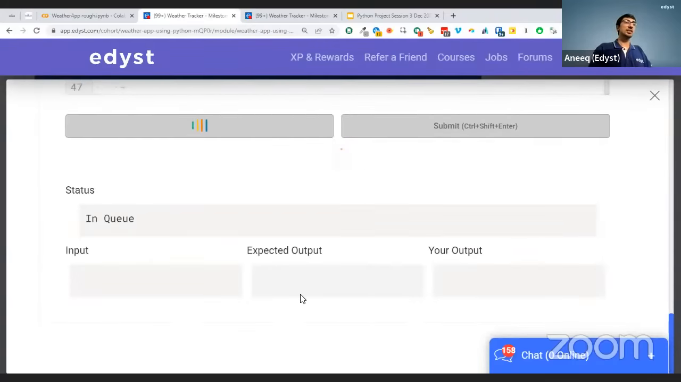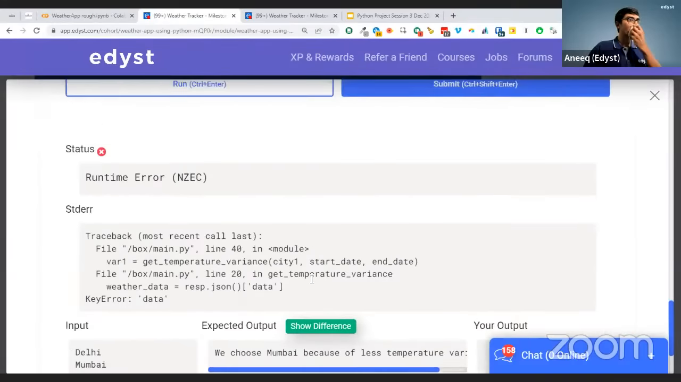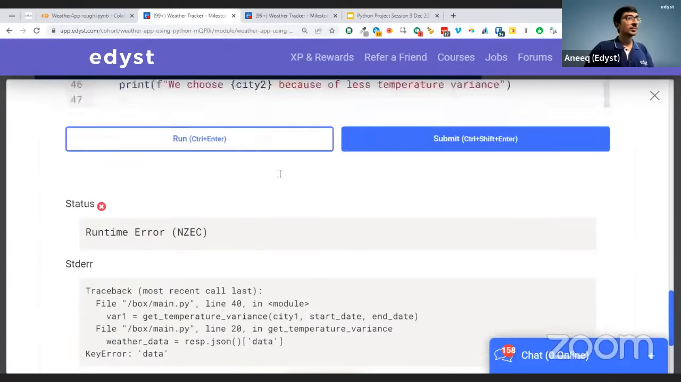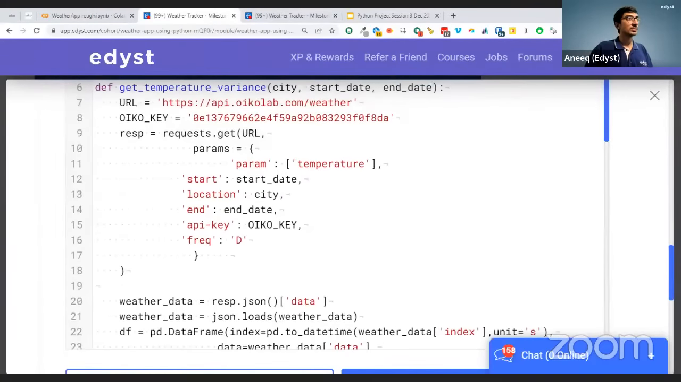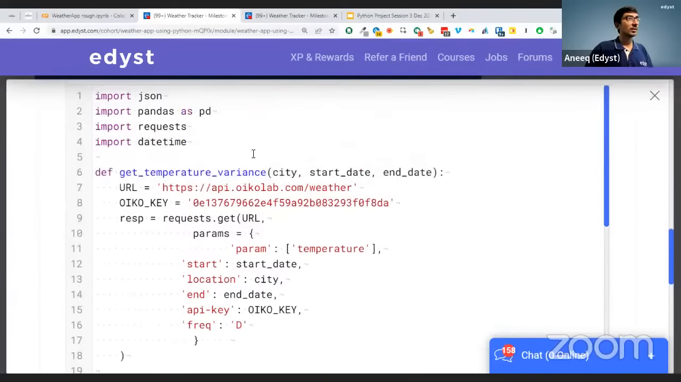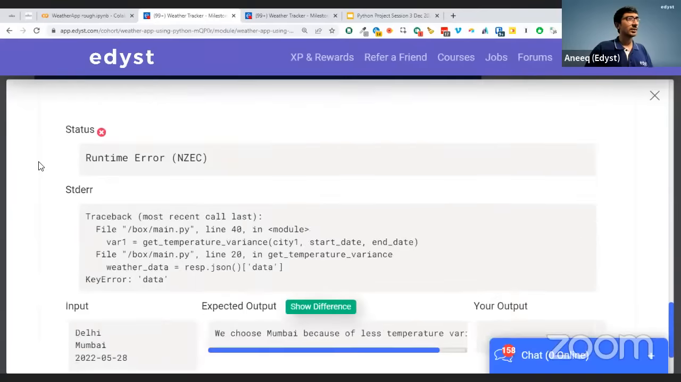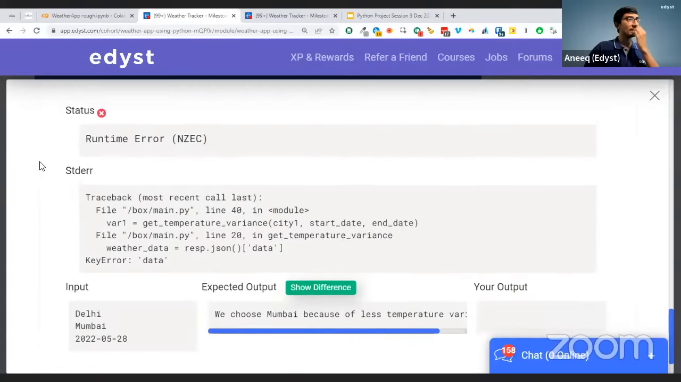Let's run this, see if any issues are there. I believe one issue, I think we didn't do import datetime. Okay, 1 second. Response.json. We did that. Okay, what's the error here?